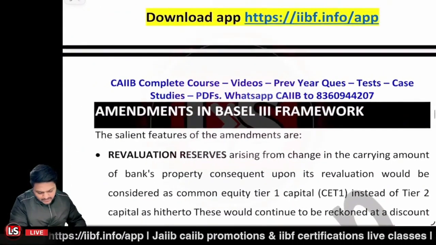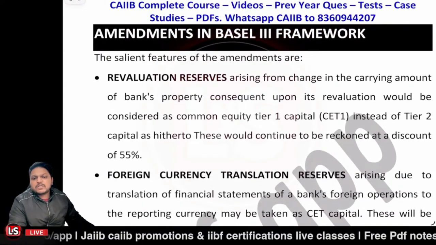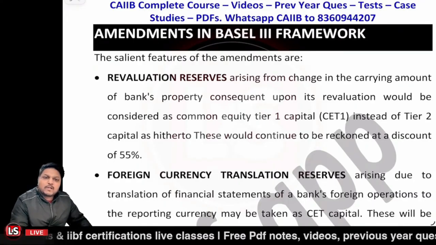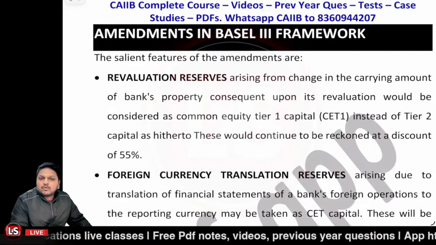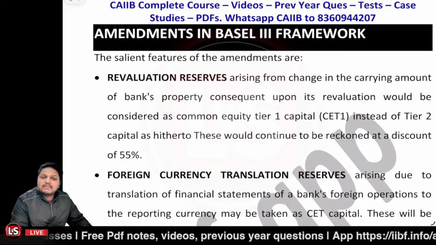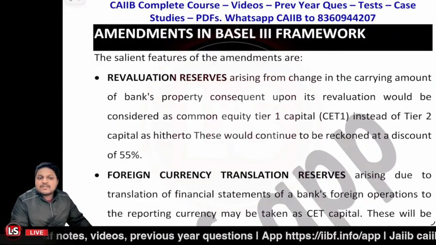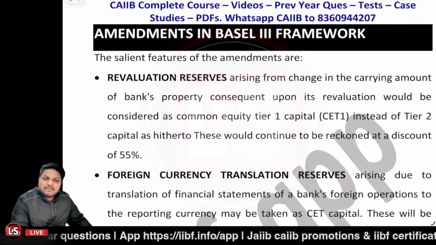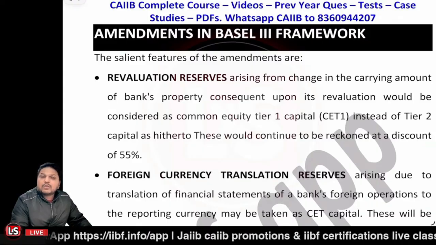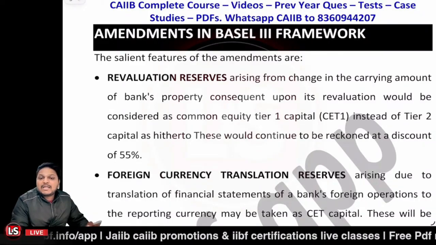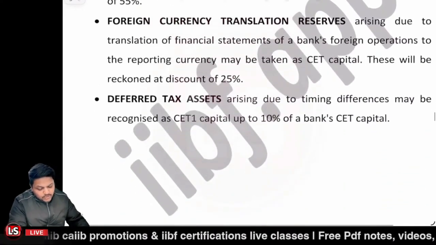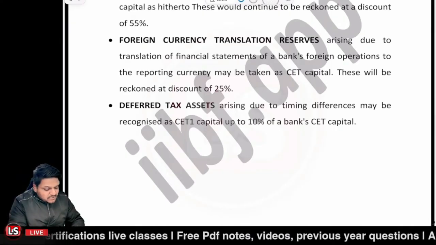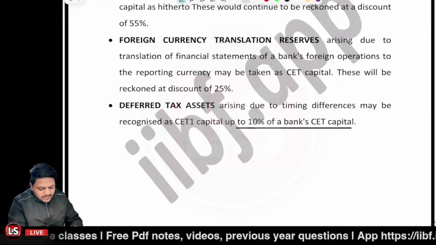Further, it is related to amendments in the Basel III framework. There were amendments, we have already read them so far, and I have already given you an idea related to it. Like I told you, revaluation reserves used to be a component of tier 2 capital beforehand, but right now those are under CET1 capital at a 55% discount. Foreign currency translation reserves, which arise due to the translation of financial statements, can be taken as part of the CET1 capital, but with a limitation: you need to discount foreign currency translation reserves by 25%. Deferred tax assets can also be a component, but those are to be limited to a maximum of 10% of the total CET1 capital.